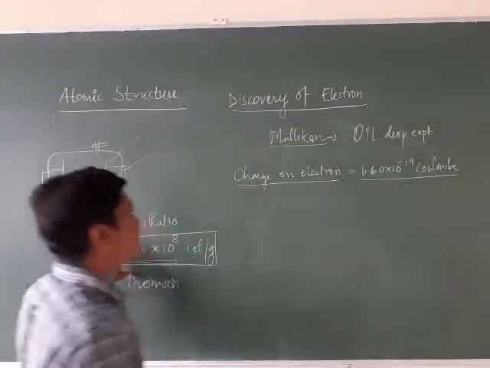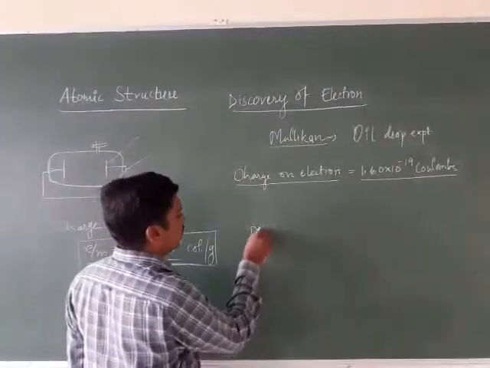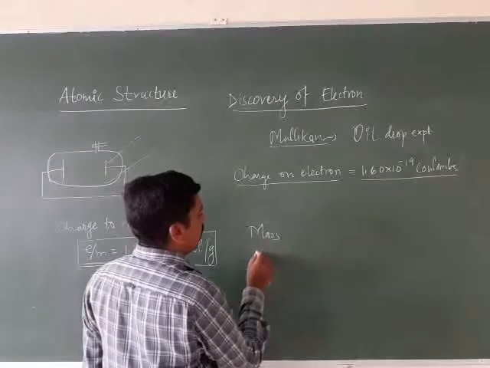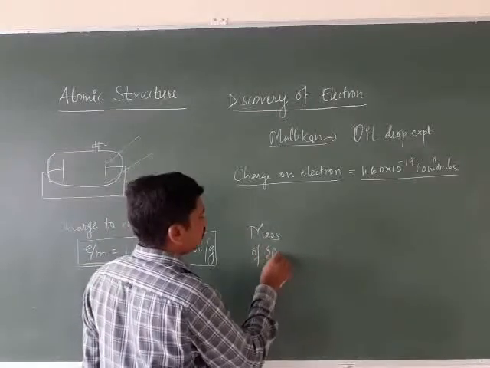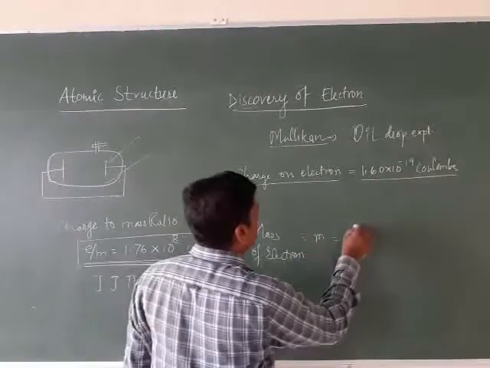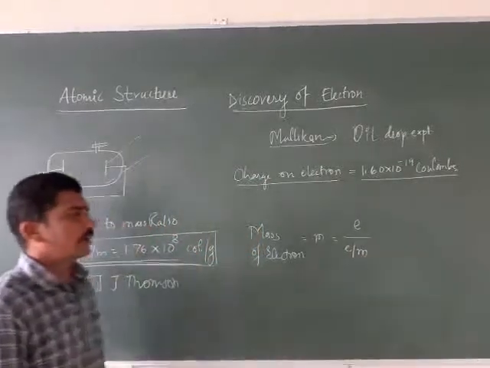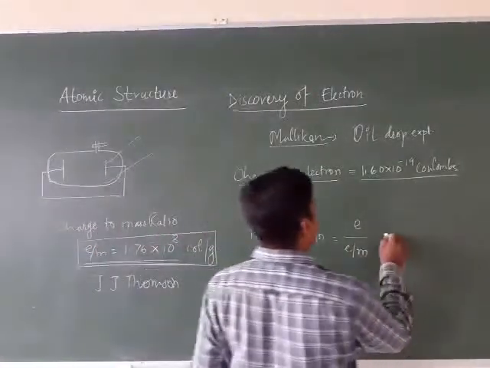Now by using this charge to mass ratio and the charge on the electron, we can easily calculate the mass of the electron, that is m, by using e and e by m ratio.